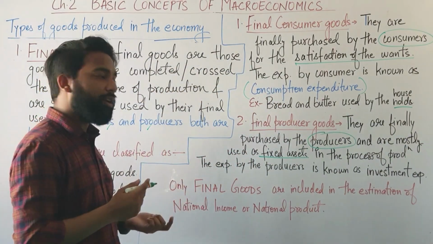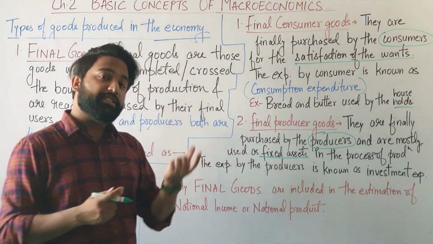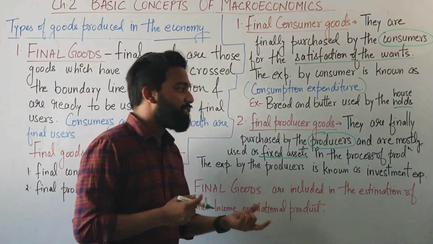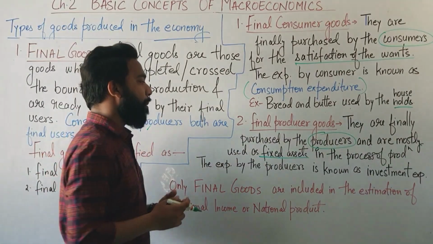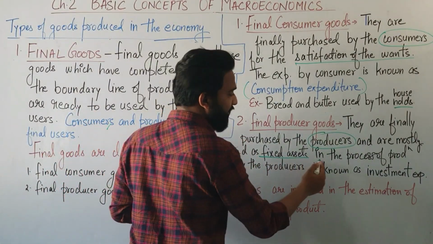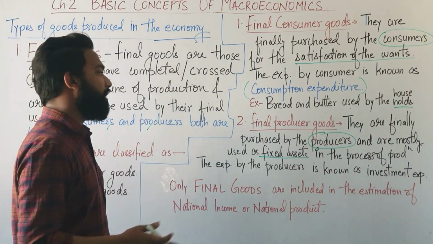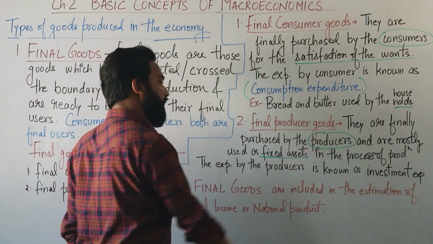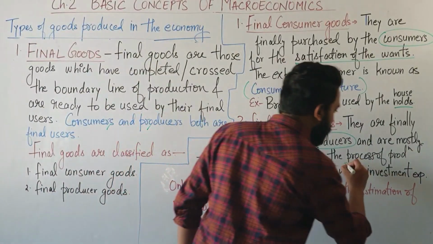The students of commerce must be knowing what fixed assets are. Fixed assets are those assets which are used for the process of production. They are finally purchased by the producers and are mostly used as fixed assets in the process of production.